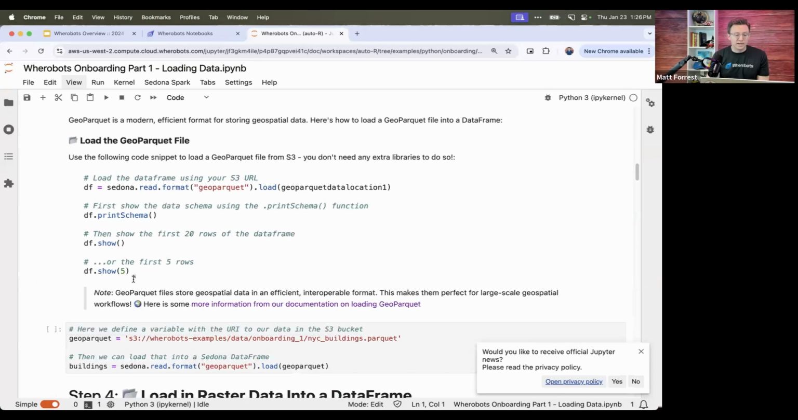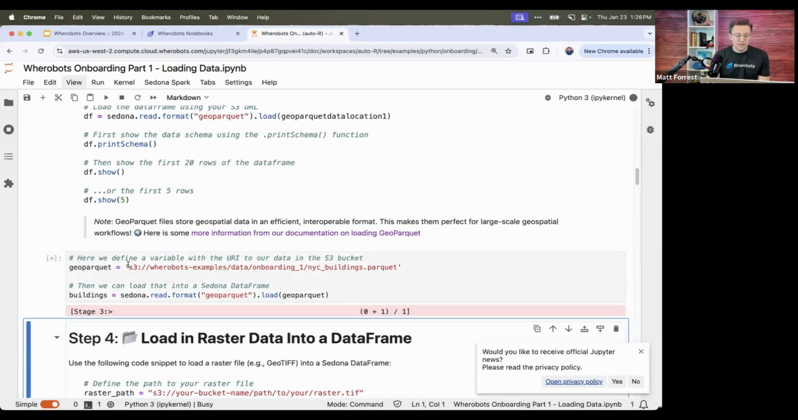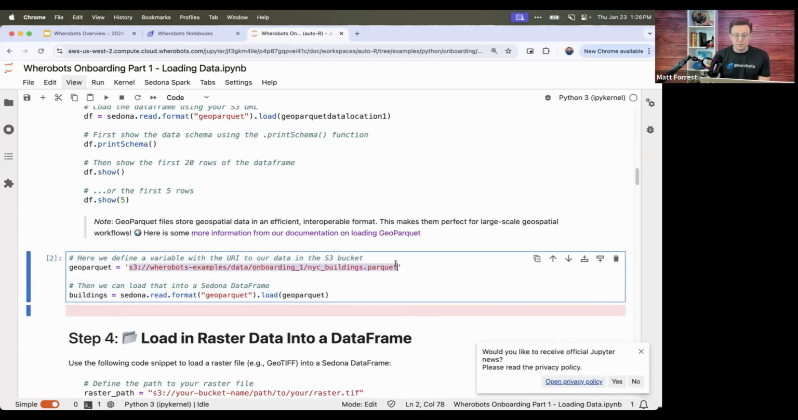You can actually see that that loads in there. And then we'll go ahead and load this in. So if you just hit Shift Enter, this is a public data set of buildings in New York City that I've loaded up. And you can see here that buildings has loaded in using that format, Sedona read format GeoParquet, and then we loaded that S3 URI.